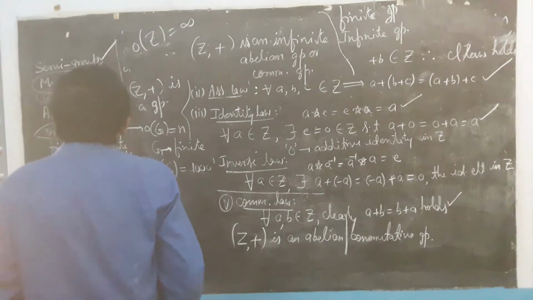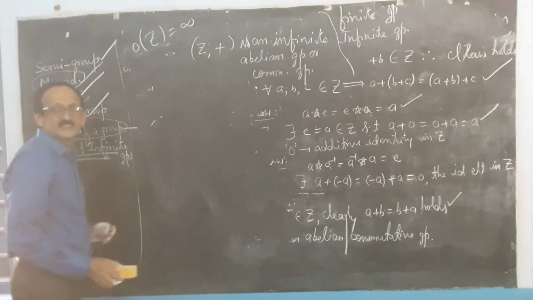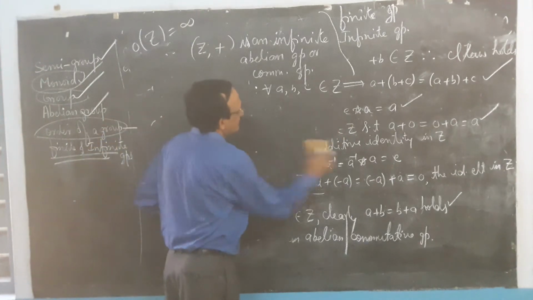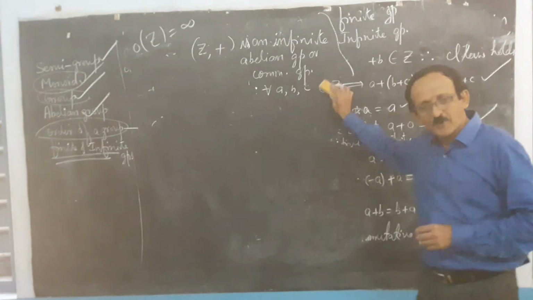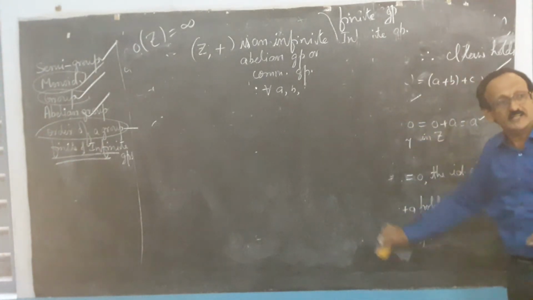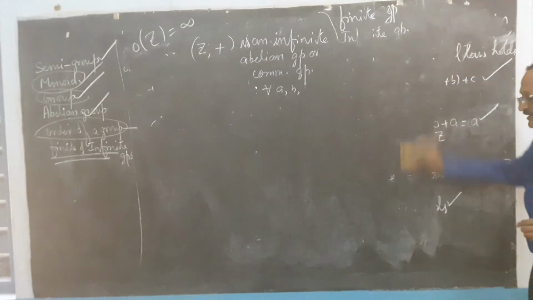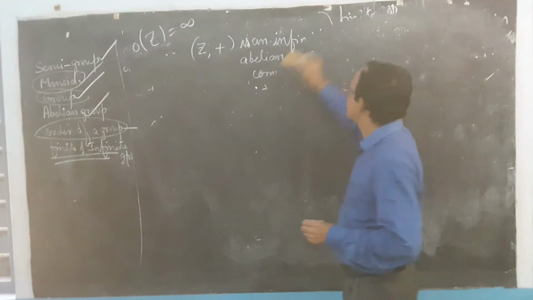So, more or less we are completing the basic definitions: the types of groups, semigroup, monoid, group, abelian group, finite and infinite groups, and order of a group. All these things we have gone through.